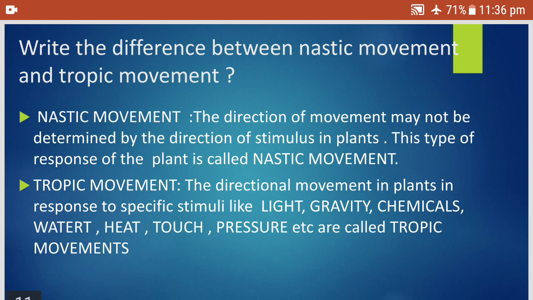Write the differences between the nastic movement and the tropic movement. The direction of the movement may not be determined by the direction of the stimulus in plants. This type of response of the plant is called the nastic movement, whereas the direction of the movement in plants in response to specific stimuli like light, gravity, chemicals, water, heat, touch, pressure is called the tropic movements.